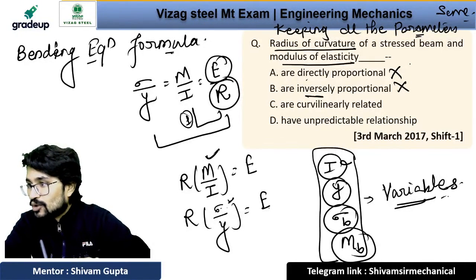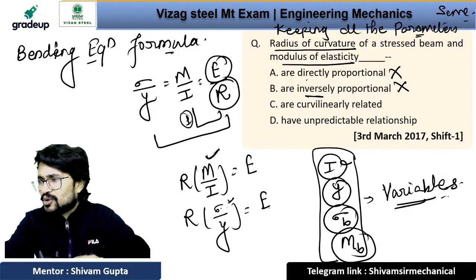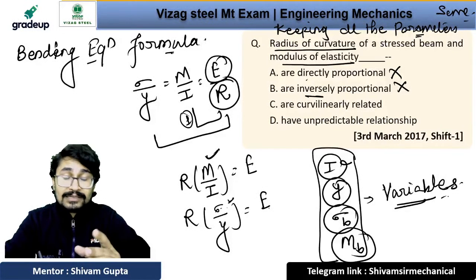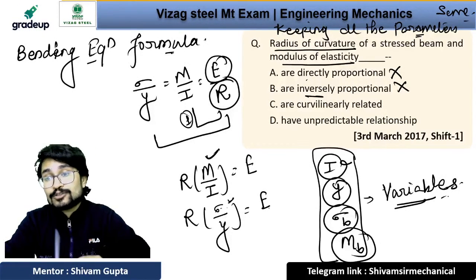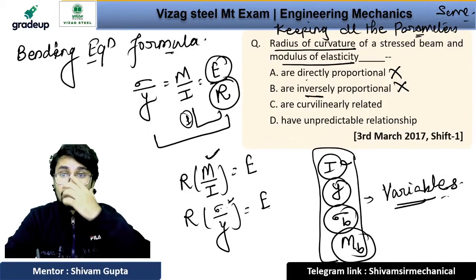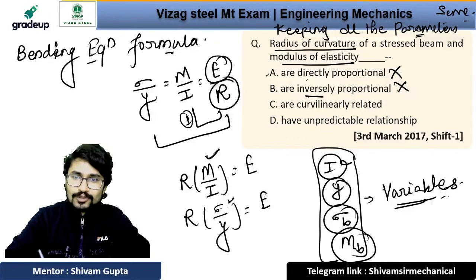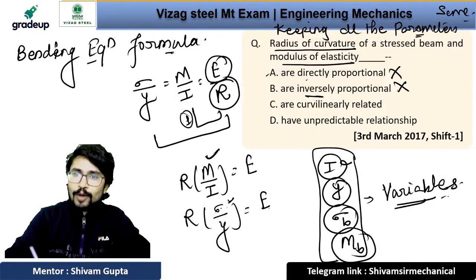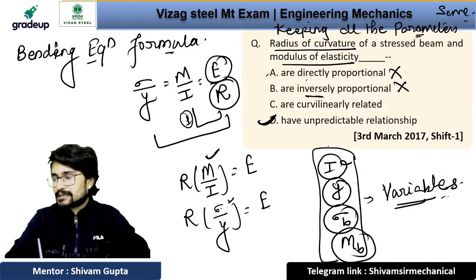It does not depend on anything. Actually, it depends on the normal stress and normal strain. But you have to think that it will not be directly nor inversely proportional. Okay, so the answer will be option number D. Option number D will be the correct answer.